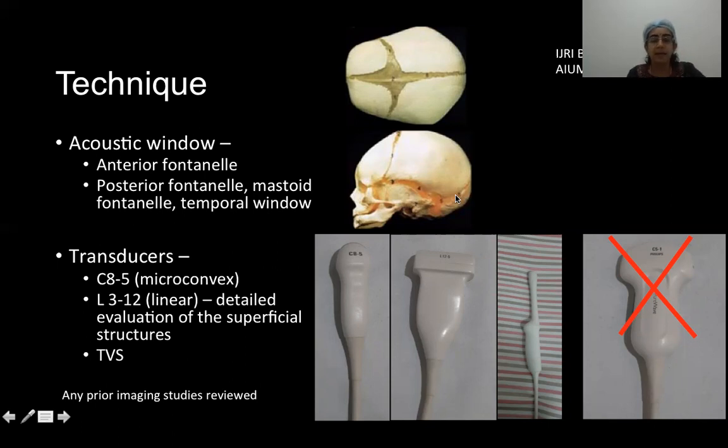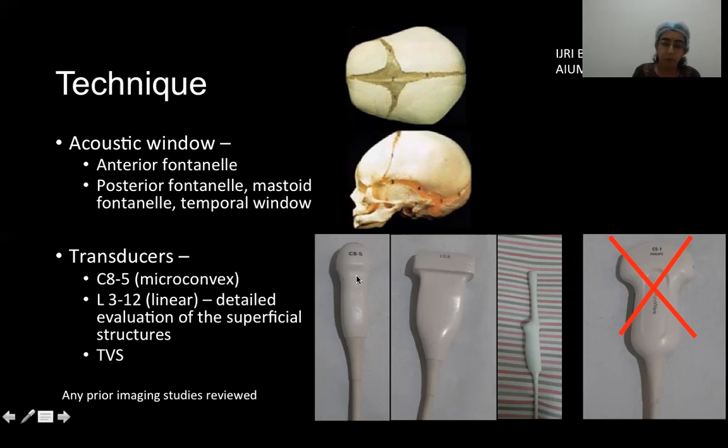The transducers that are typically used are the ones with smaller footprints. So here we have a microconvex probe, which is a phased array probe, which fits very well on the small anterior fontanelle of the neonate. For high resolution images and detailed evaluation of the superficial structures, we can also use the linear probe.